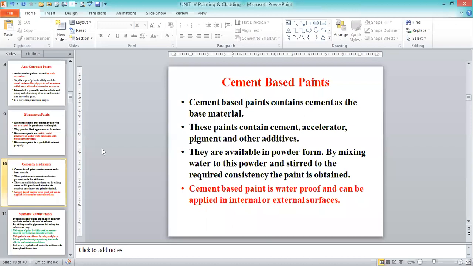So cement based paints contain cement as the base material. It is available in powder form and added into the paint, and we can use it in almost all building constructions. Cement based paints are waterproof and can be applied on internal and external surfaces. This is the generic paint we use in almost all constructions.